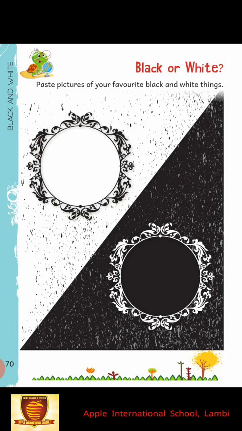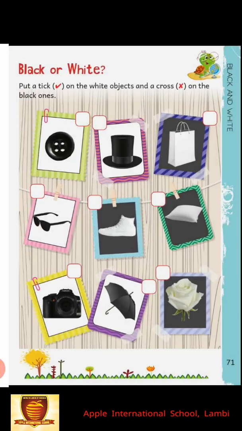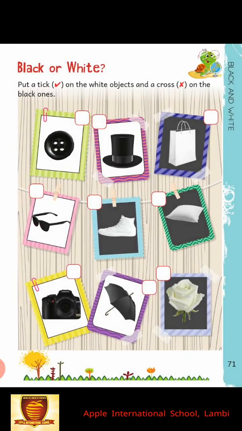Okay, do this exercise. Now, students, move to page number 71. Here we have to tick on white objects and cross on the black objects. Like cross the black button, black hat, black goggles, black camera and black umbrella.